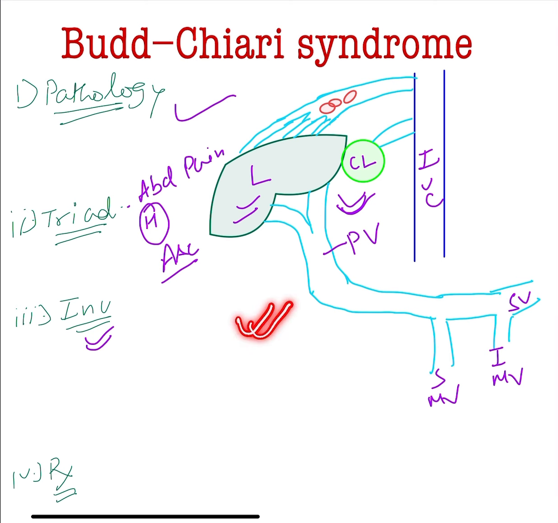So they ask the triad, the pathology, the investigation, that is caudate lobe hypertrophy, and the treatment, that is the side to side portocaval shunt.